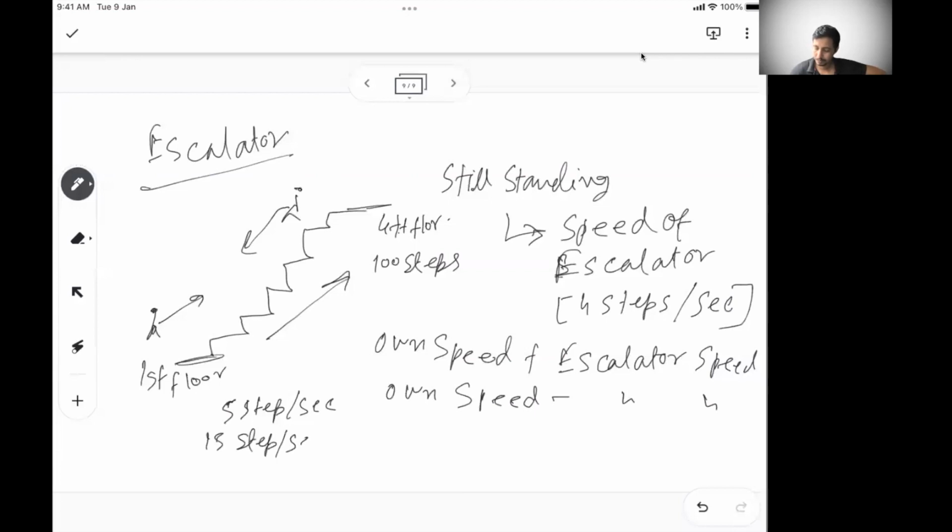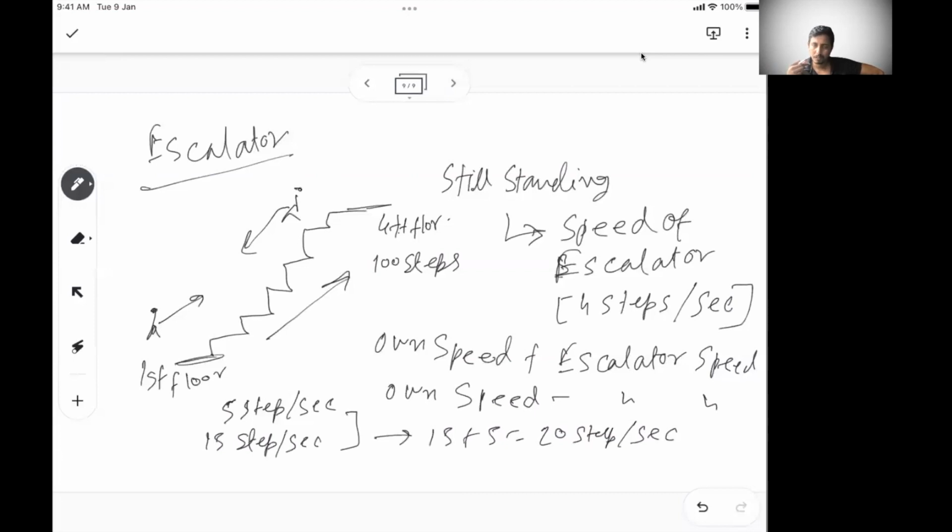Together, moving up an upward-moving escalator from the 1st floor to the 4th floor, your relative speed is 15 plus 5, 20 steps per second, and you will need 5 seconds to cover all the 100 steps. So that's how the escalator problems are.